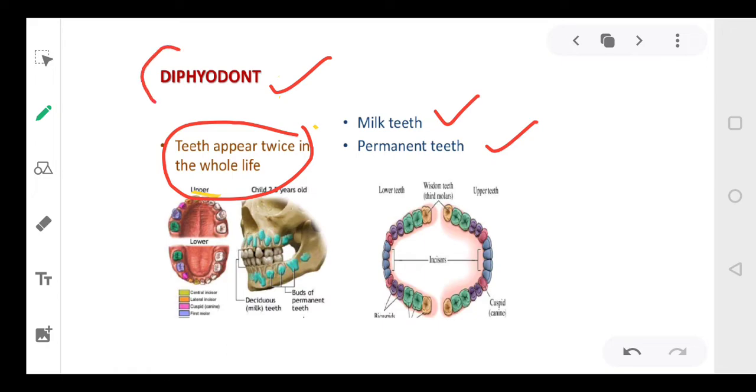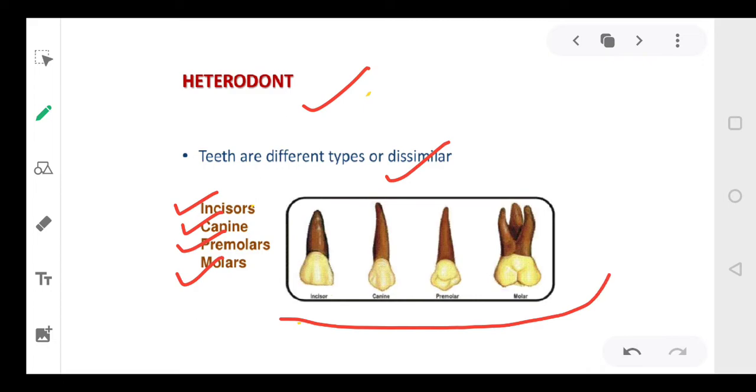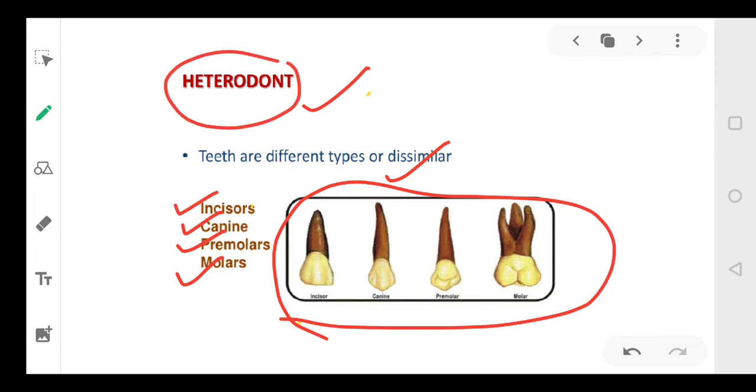And that is why we call it diaphyodont. Di means two. So we have two types of teeth in our lifetime. Okay, that is why we say diaphyodont. Heterodont, we have different types of teeth in a mouth. There are four different types: incisors, canines, premolars and molars. You can easily see the shape of these teeth here. So we have four different types of teeth, and that is why we call it heterodont.